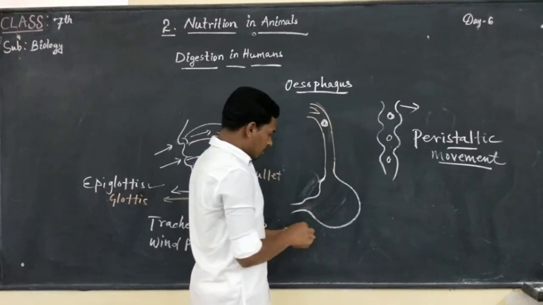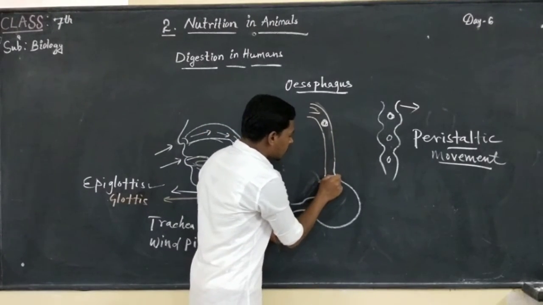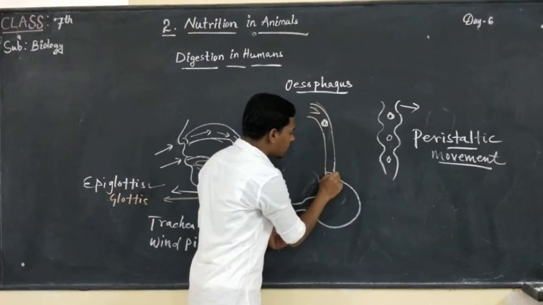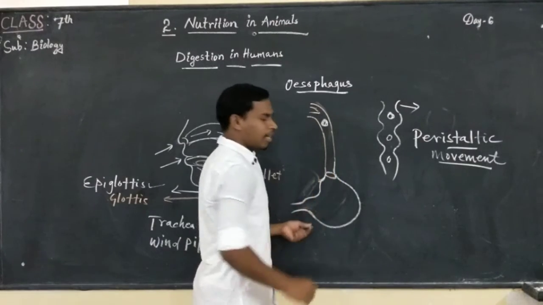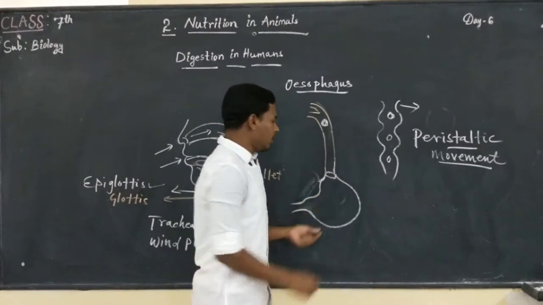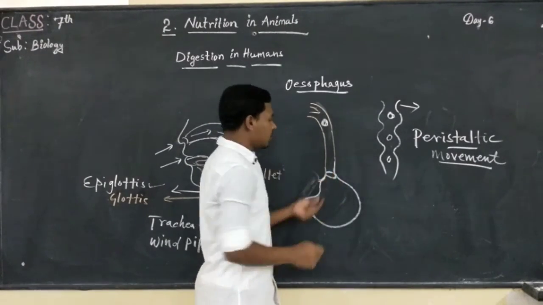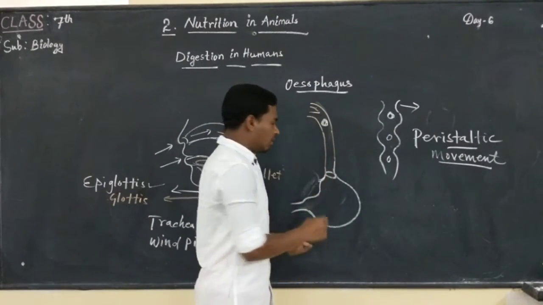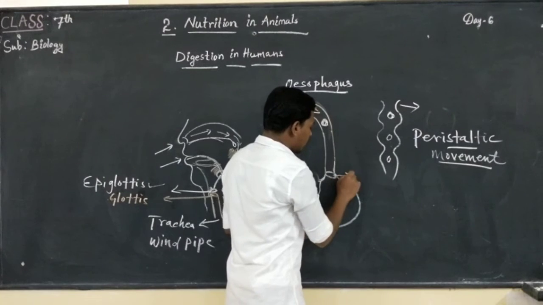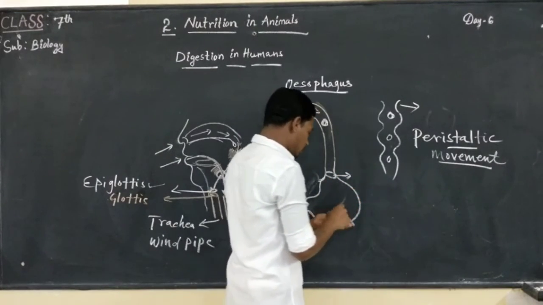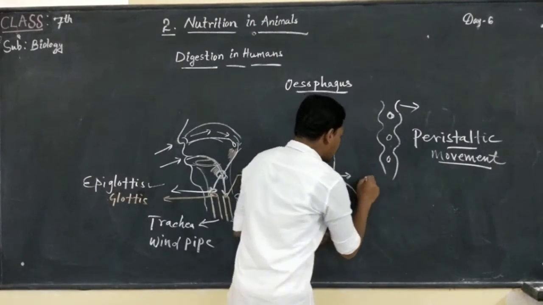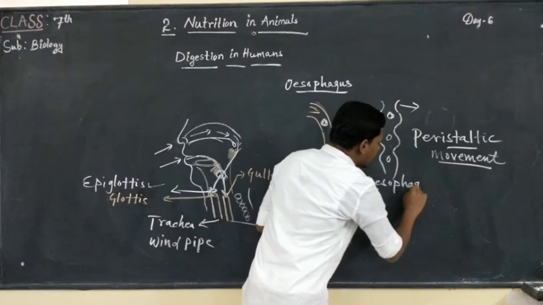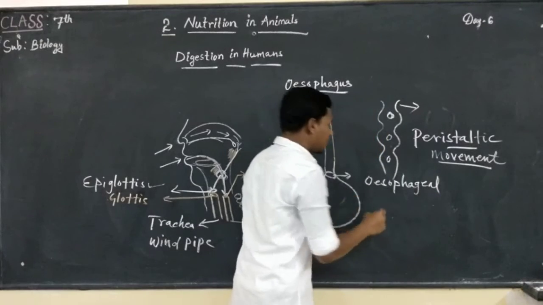Now this esophagus opens into the stomach, and here there is a special type of muscle that regulates the opening and closing of the stomach to receive the food. That is known as the esophageal sphincter.